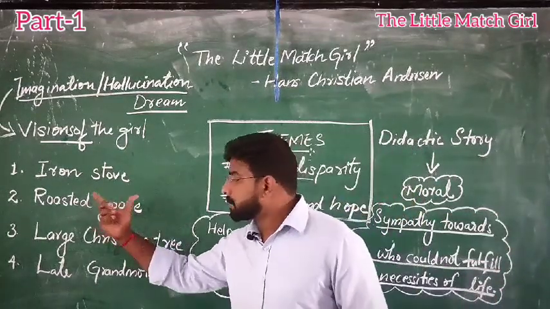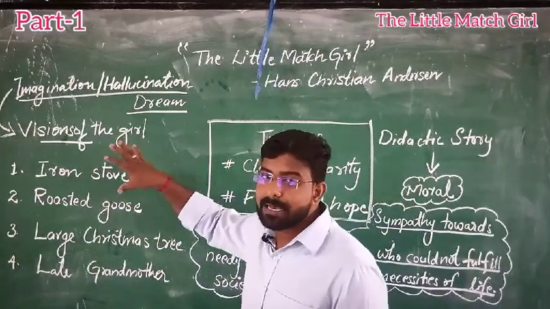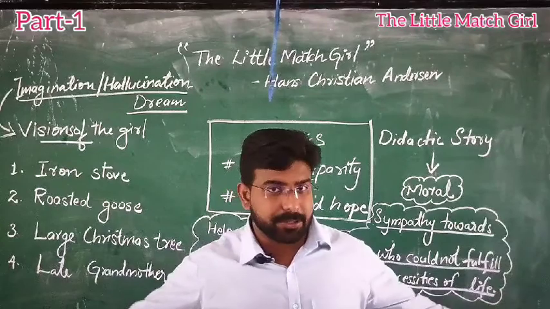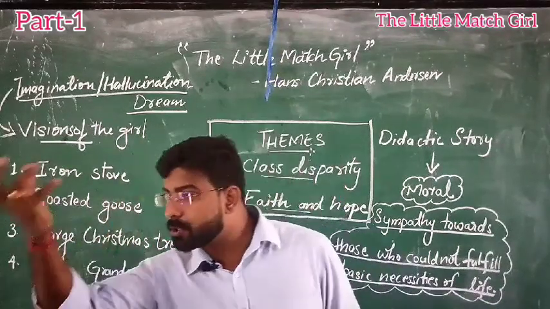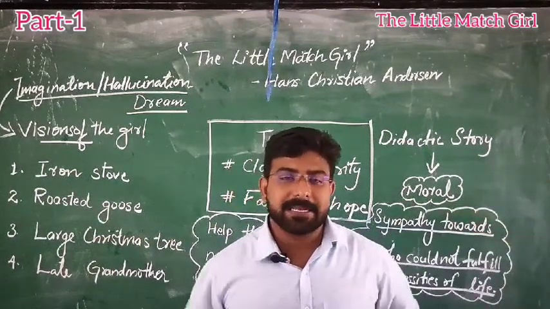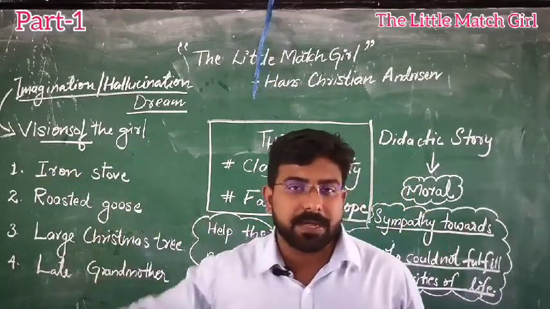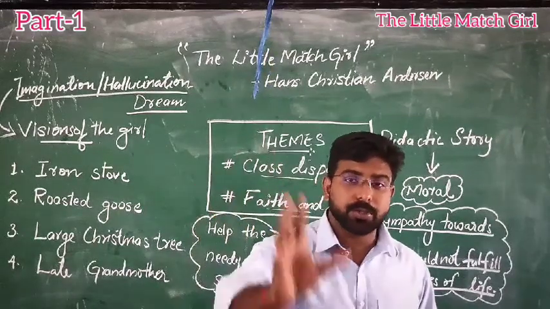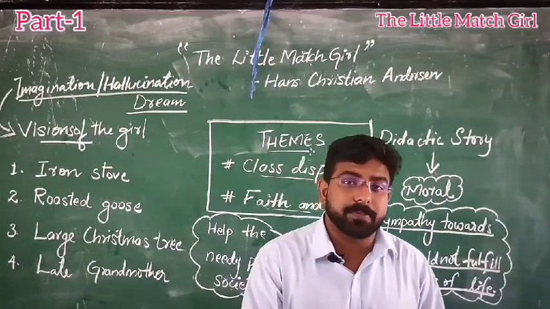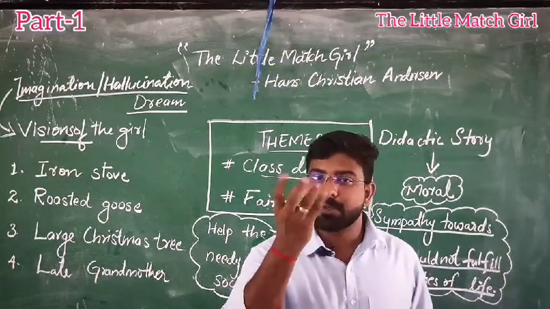So in the second dream, what does the girl see? The matchstick has been burned. She is able to visualize what the light of the matchstick falls on, the wall. As the light falls on the wall, it became transparent. As the wall became transparent, she is able to see what is behind the wall. She is able to see that in one of the houses, a table has been laid. The table is spread with what? White cloth. On that white cloth, some china dishes have been arranged. And there, a dish of roasted goose has been kept. That roasted goose was cooked with prunes, meaning plums, and apples. It was cooked in a delicious manner. A delicious fragrance. Who felt it?